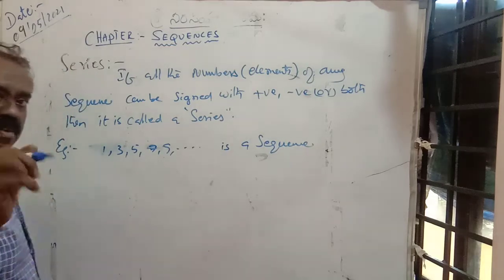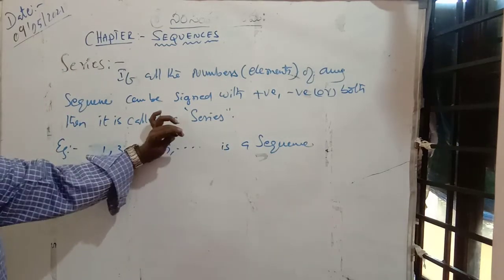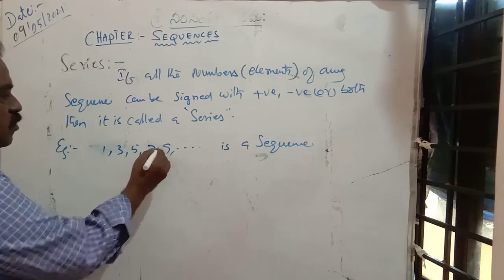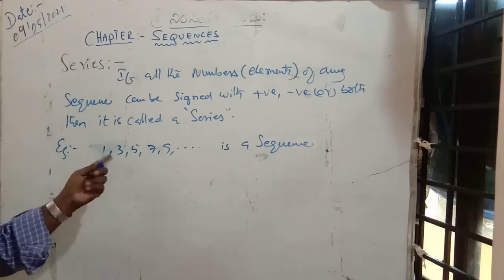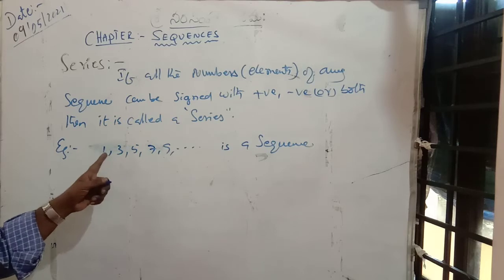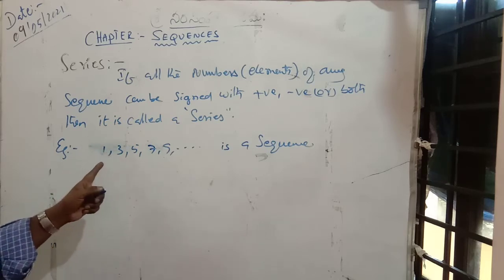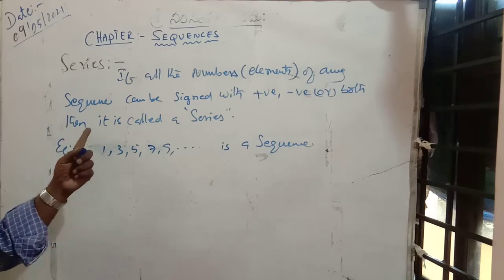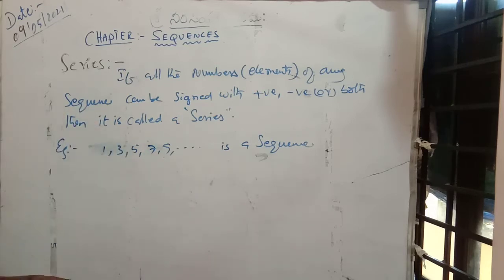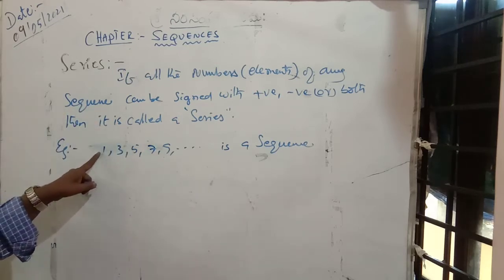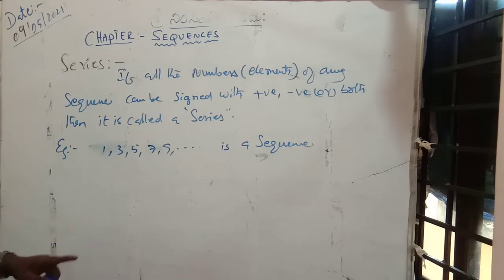The first example is a sequence, no doubt, because every pair of successive terms follows one condition. Here the difference is 2, here also 2, 2, 2, like that.